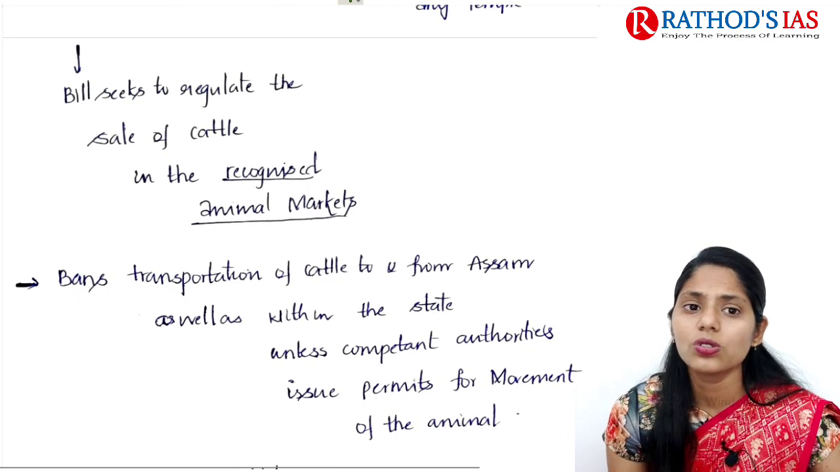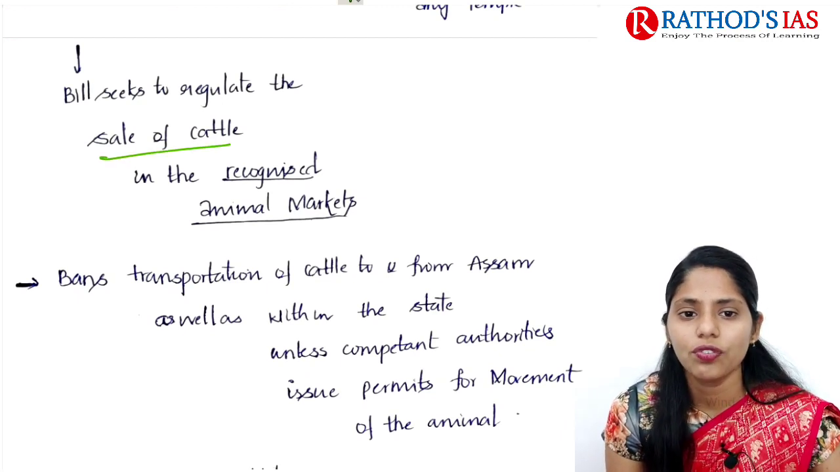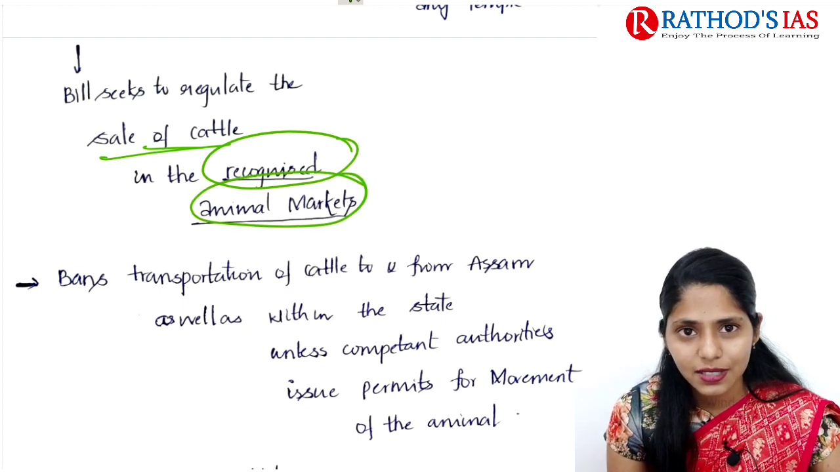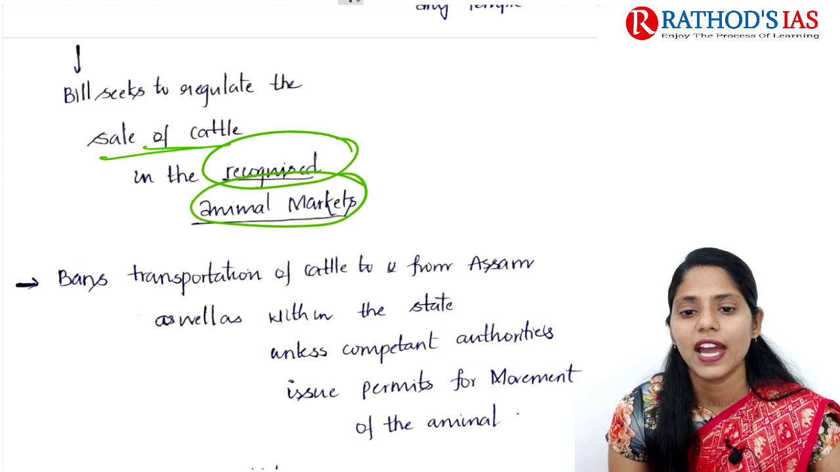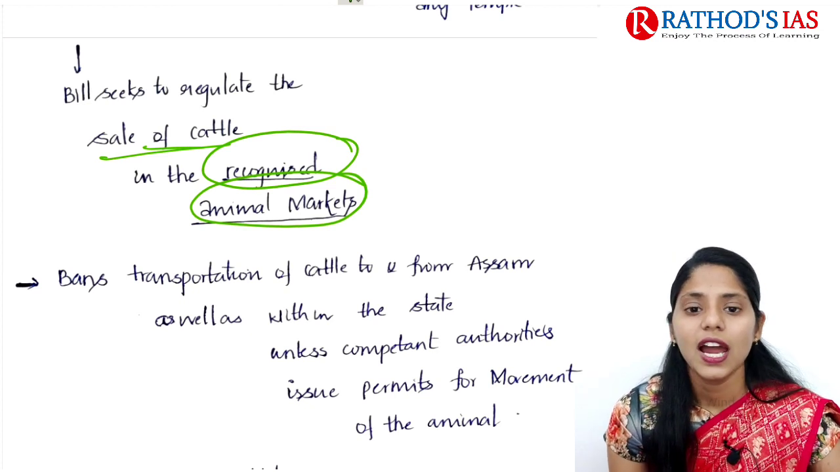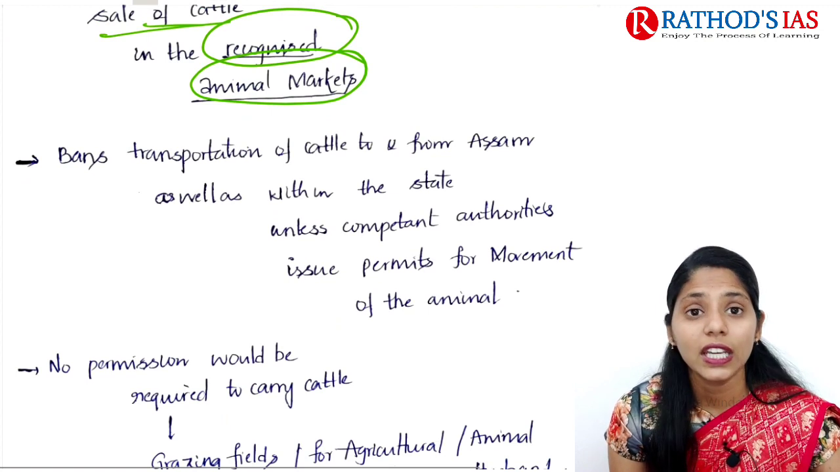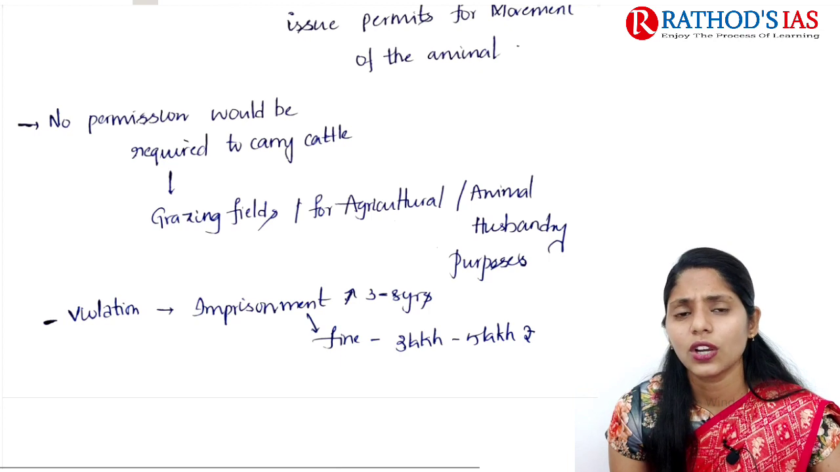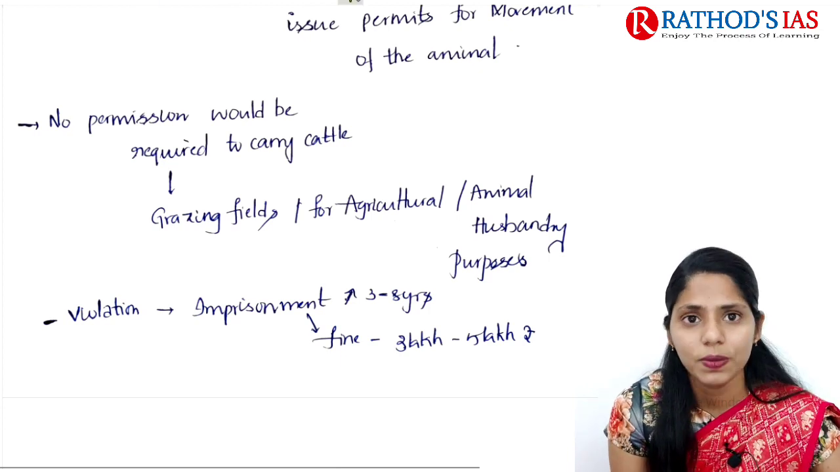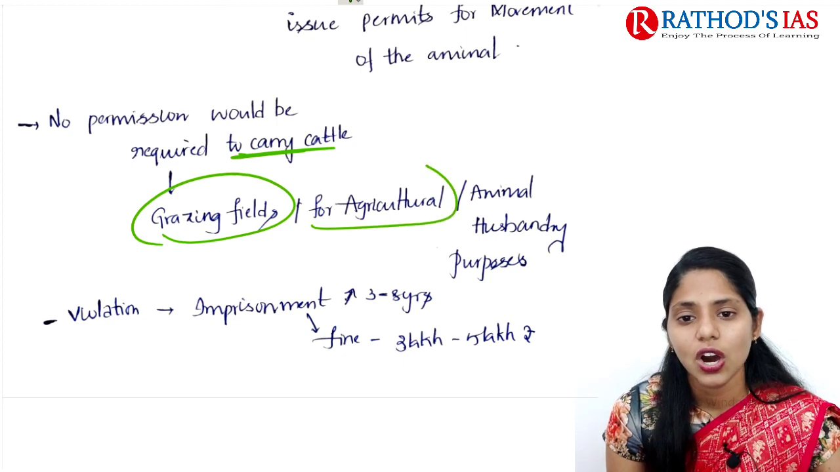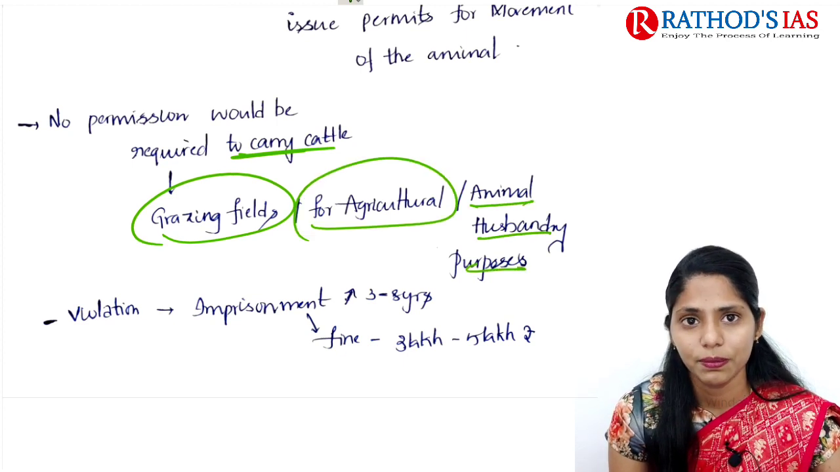And this bill also seeks to regulate the sale of cattle in the recognized animal markets. And this bill also bans transportation of cattle to and from Assam as well as within the state unless the competent authorities issue a permit for movement of these animals. And next one is, according to this bill, no permission would be required to carry cattle to grazing fields or for agriculture or animal husbandry purposes. So there is no need of permission for that purpose.